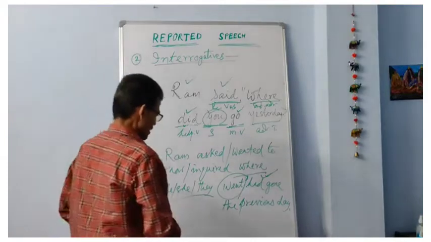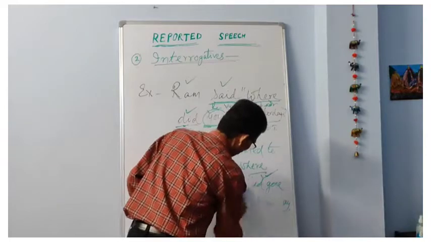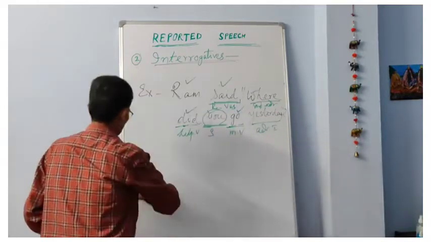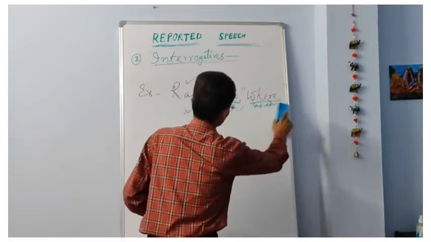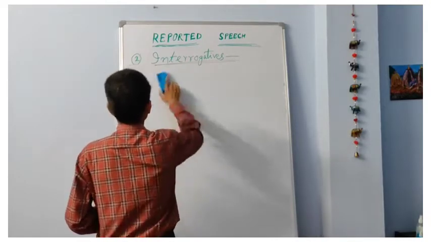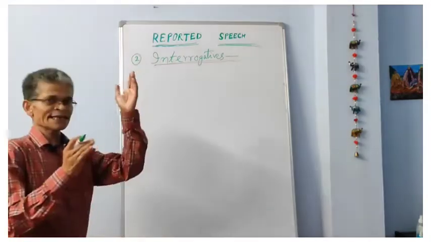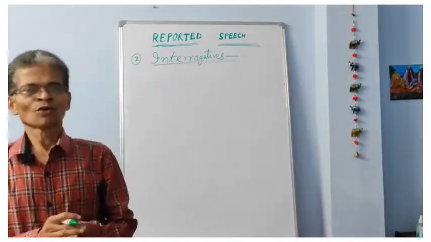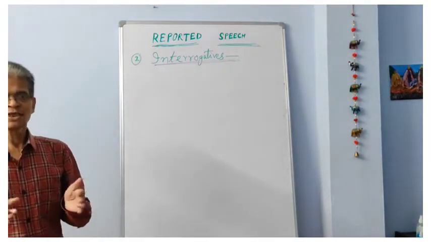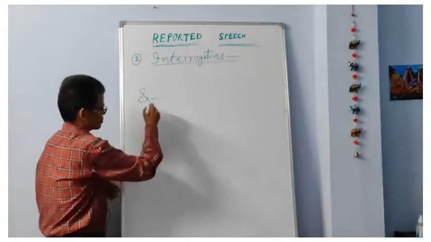Okay. Now let us take another example, and we are applying all the rules of reported speech. I used an adverb, I used a past simple verb. In the last class I used a different tense form. Now let us see another example. Now let us take the example of a question where we are using the helping verbs first instead of using any interrogative word. Example number 2.